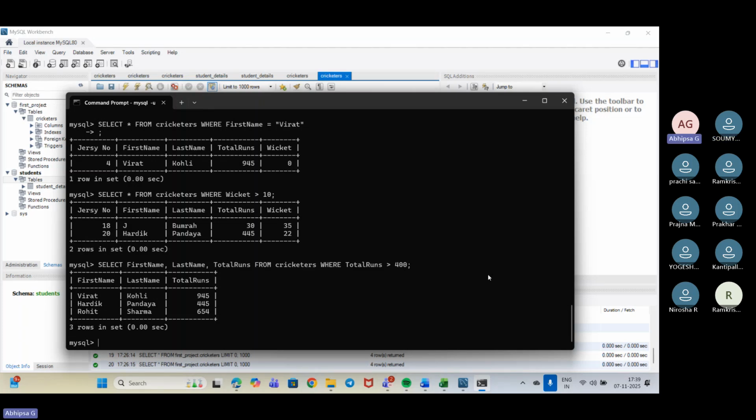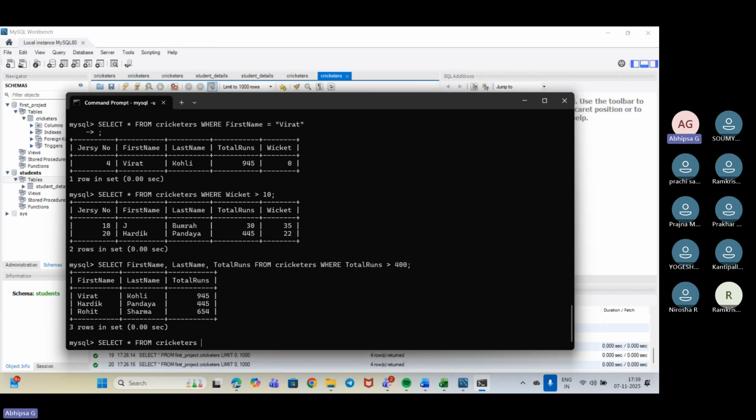So now we'll move into the sorting part, that is order by. Now we can use select star from cricketers. Now what will we be using?